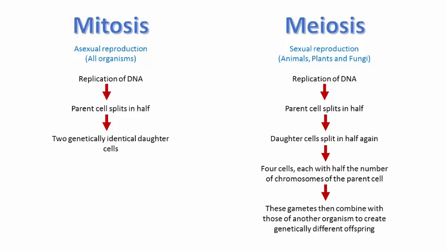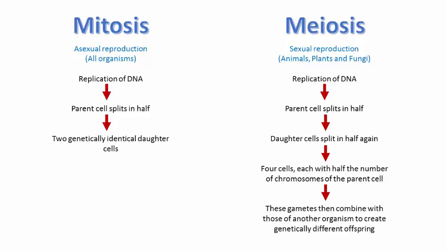In mitosis, the offspring are genetically identical, but in meiosis they are genetically different due to a process called genetic recombination. The process of mitosis involves one cell division, results in 2 daughter cells, each with a complete set of chromosomes, while meiosis involves 2 cell divisions, resulting in 4 daughter cells, each with half the original number of chromosomes.